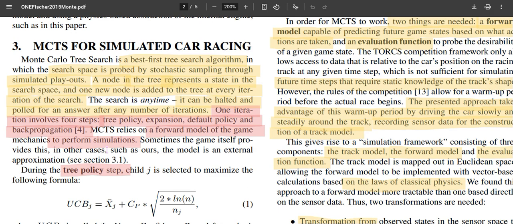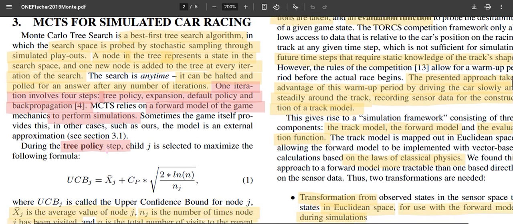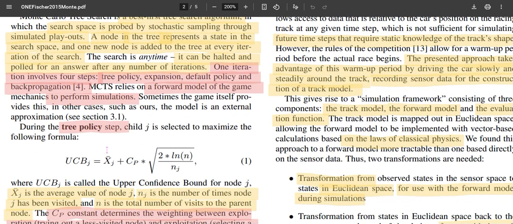So it is an anytime algorithm. It doesn't require that we go through this many iterations only. It can be halted at any time and then utilized. The only thing is that the efficiency depends upon how many iterations or epochs we put into building this tree search. The more epochs we put in, the bigger the tree we build, the more efficient the tree is, and the more confident we get in the optimal solutions.